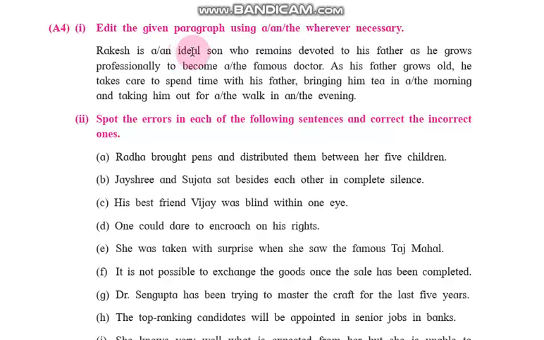Rakesh is an ideal son who remains devoted to his father as he grows professionally to become a famous doctor. Not the famous doctor. Lots of famous doctors are there, that means indefinite, so a famous doctor.